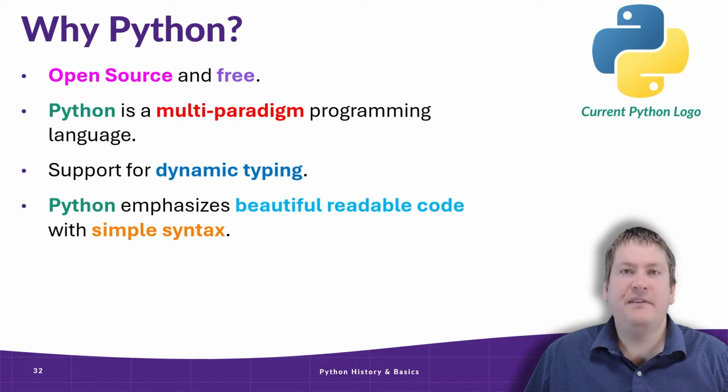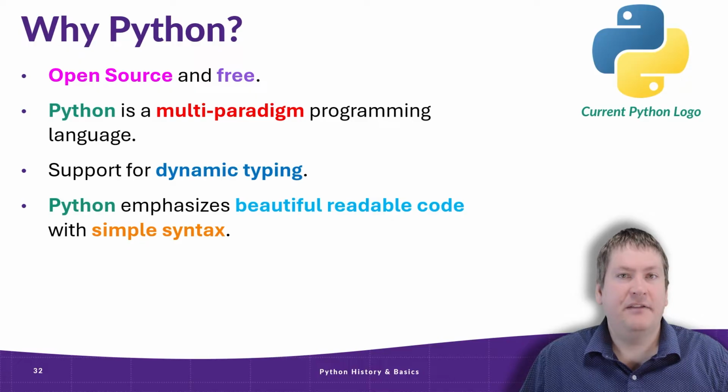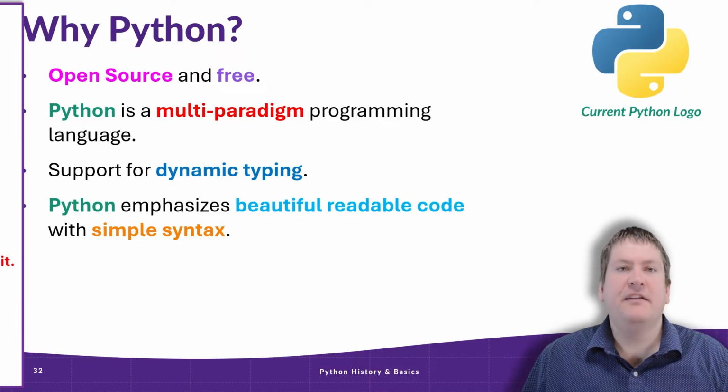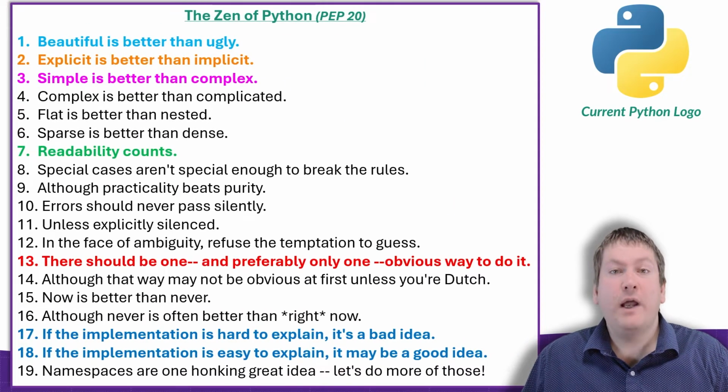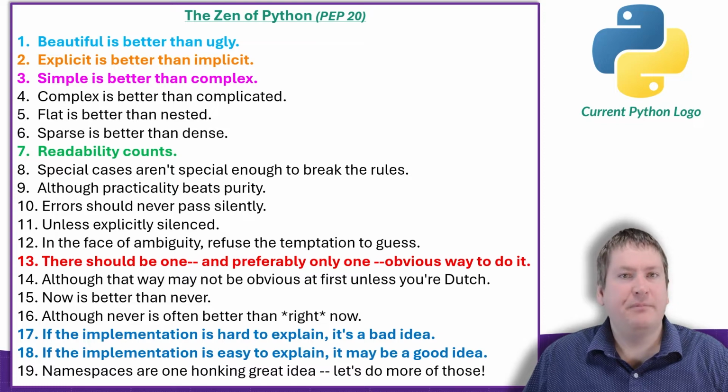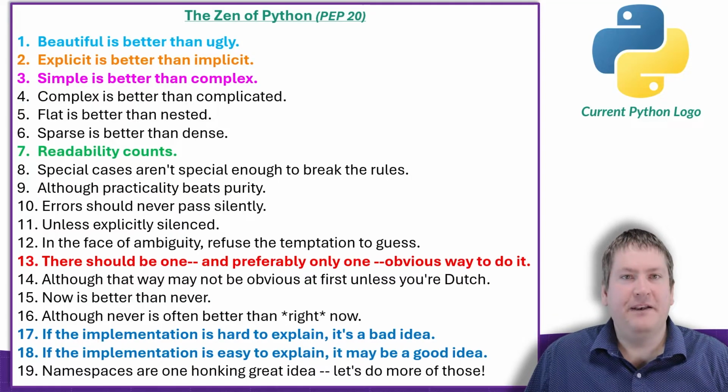Python has a strong emphasis on creating beautiful, readable code with simple syntax. This is summed up well by the Zen of Python, a set of 20 principles that define the guiding principles of Python's design. And the 20th principle, not listed here because it hasn't been written down yet.